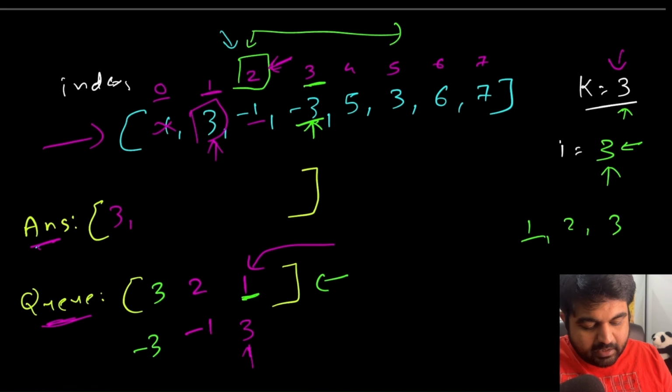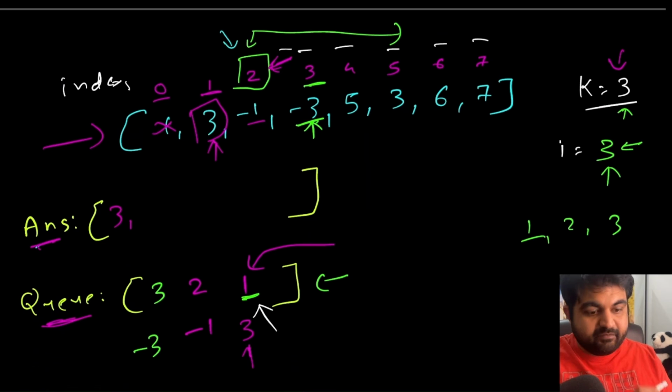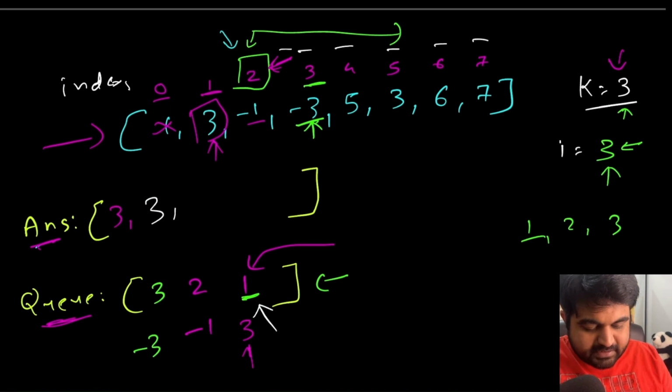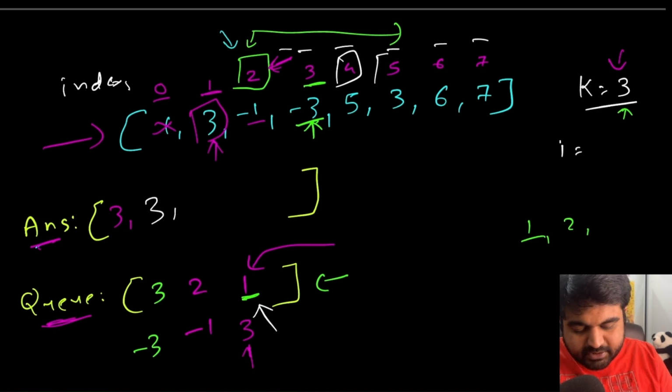Okay. Now, once again we will have to add the maximum value, because for every single value we are going to add one value inside the answer. And once again, for the maximum value we are simply going to do a peek on the very first element, that is our maximum value, and we are simply going to add it inside our answer. Okay. Now next we are at I is equal to position number 4.